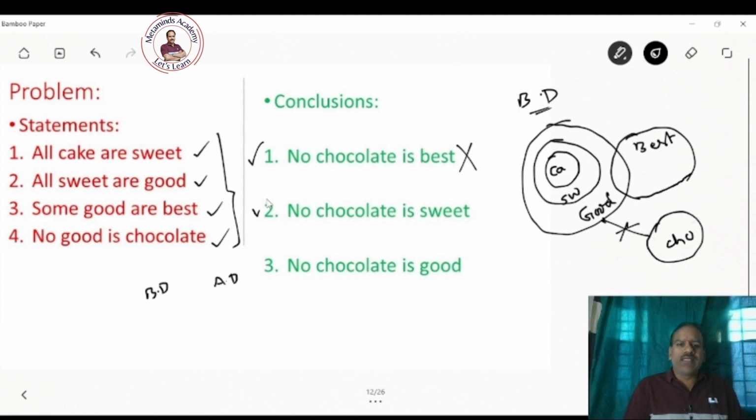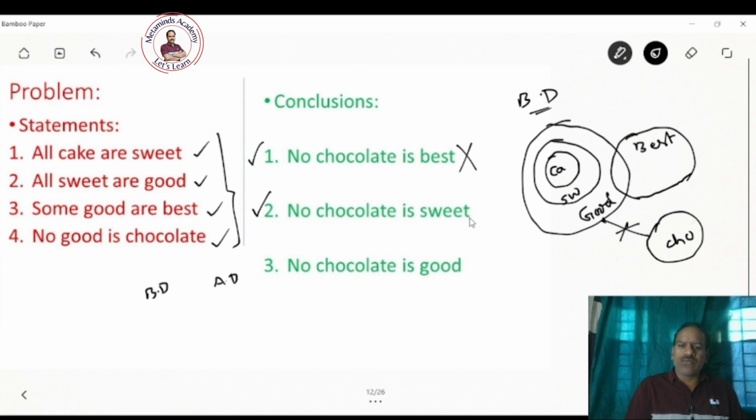Now coming to the next conclusion, no chocolate is sweet. Yes, because you cannot have intersection between good and chocolate, and sweet is inside good, so you cannot have intersection between sweet and chocolate, right? So no chocolate is sweet and no sweet is chocolate.